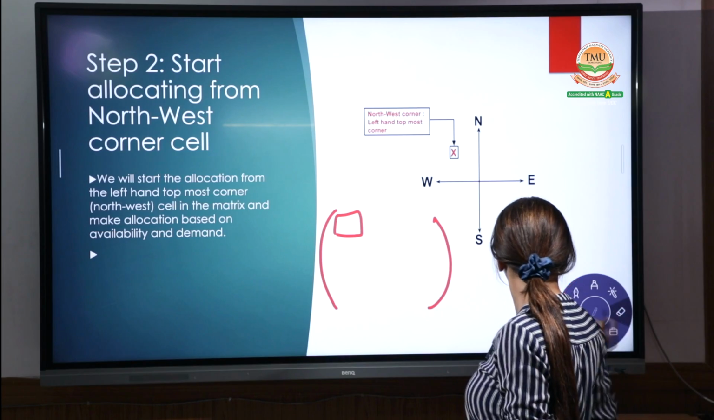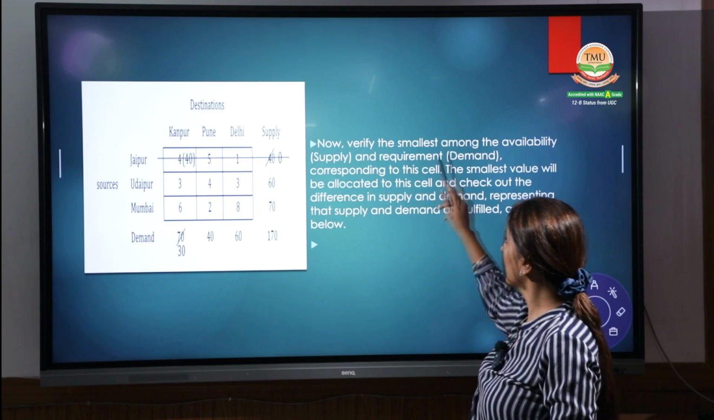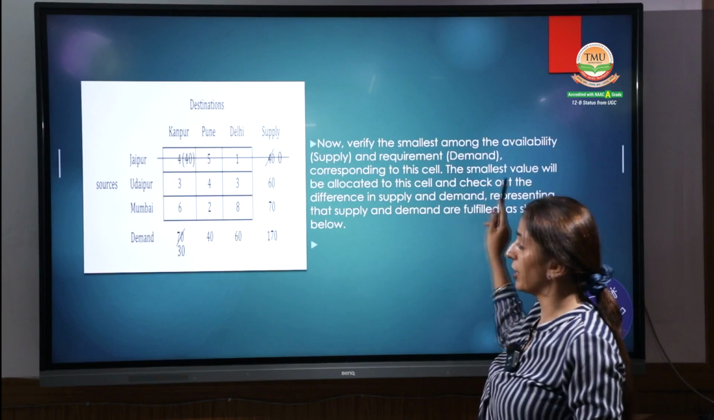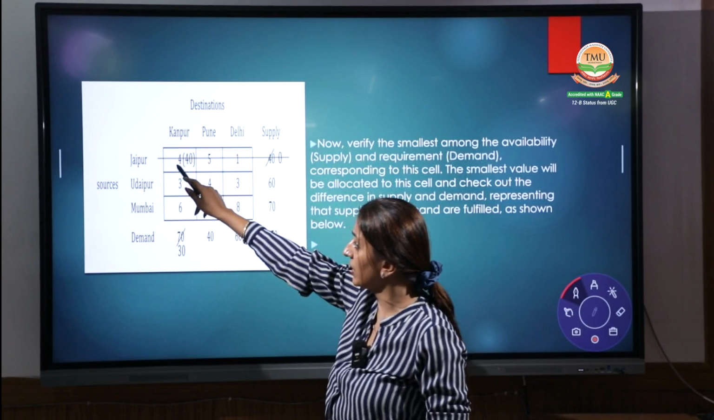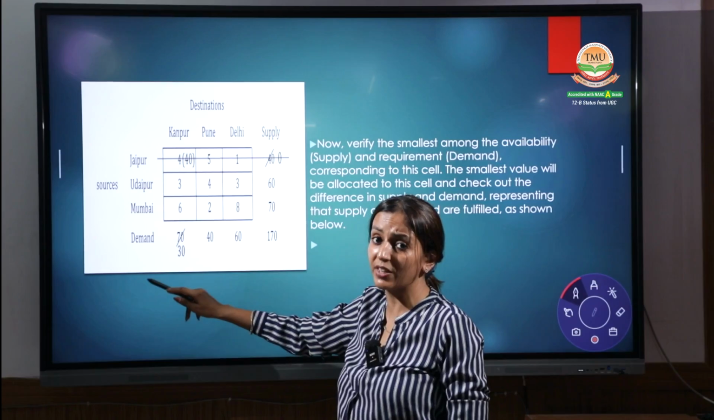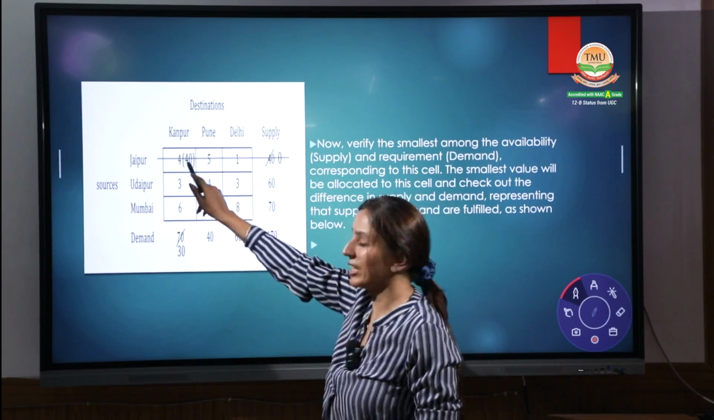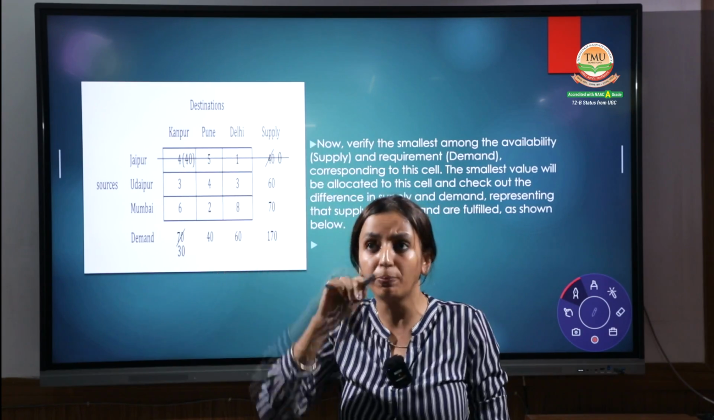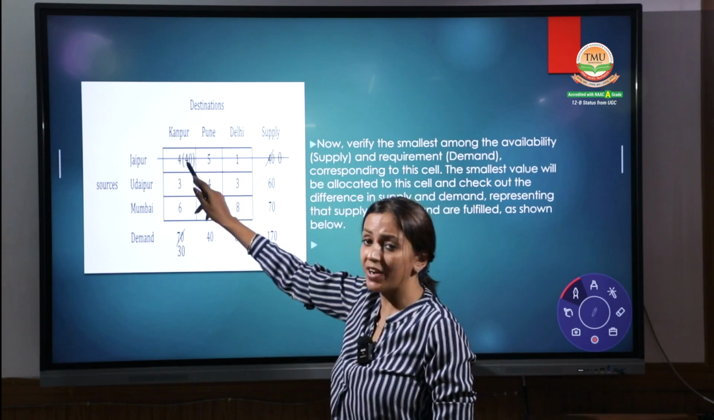Now step number 3: verify the smallest among the available supply and the requirements corresponding to this cell, and allocate. See, we have done this in the question. We start from the top left corner, with 70 and 40. The lowest of 70 and 40 is 40. We allocate this 40, right? Don't worry, ma'am, it is written in brackets and you have to write it down at the top. This is a presentation. This 40 we have done.